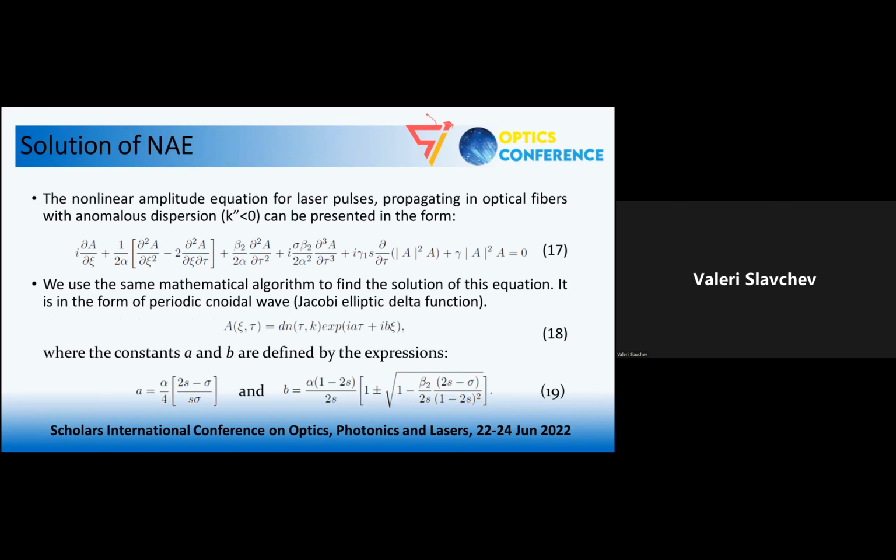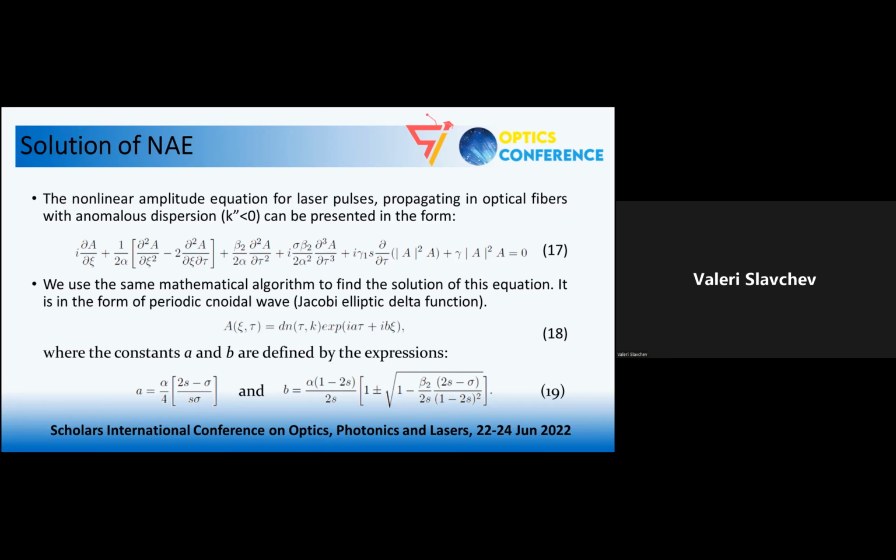And now I'm going to present you our calculations based on an optical fiber with anomalous dispersion. We use the same nonlinear amplitude equation, but here the sign of the dispersion is different. We use the same mathematical algorithm. So the solution of this equation is again in the form of periodic cnoidal wave, but this time in the form of Jacobi elliptic delta function.